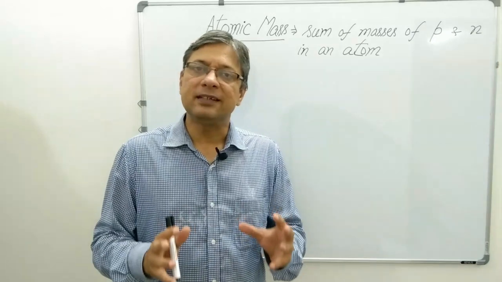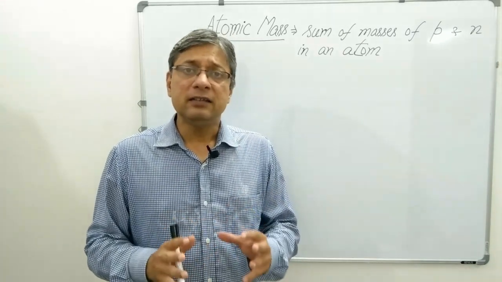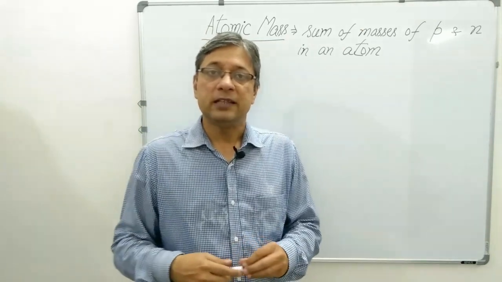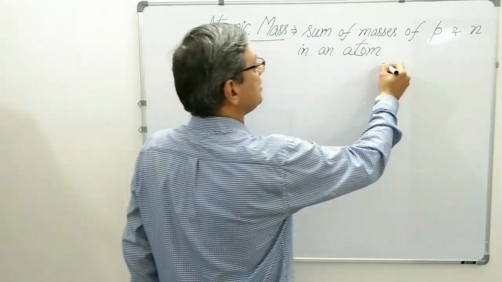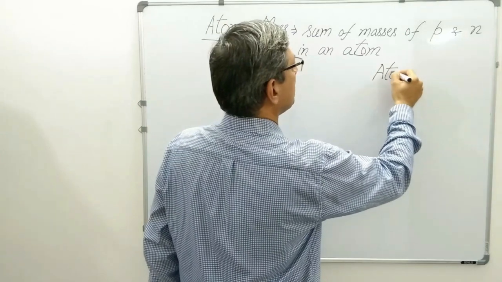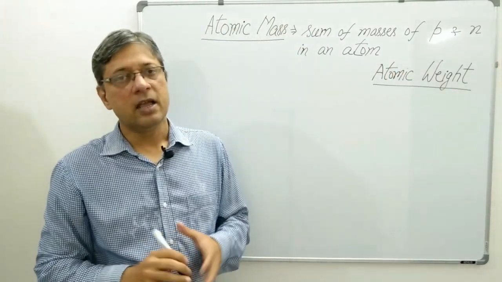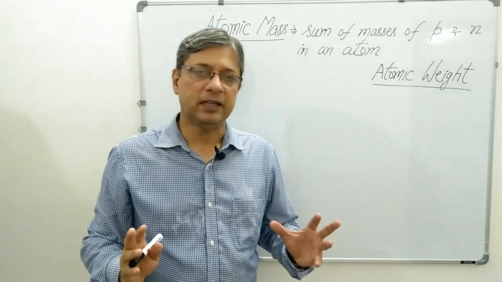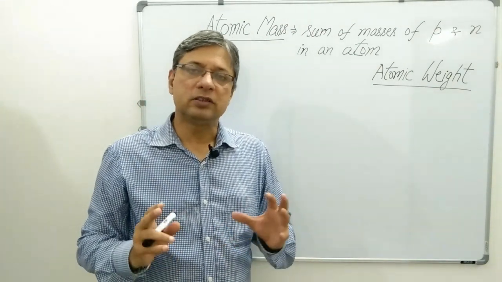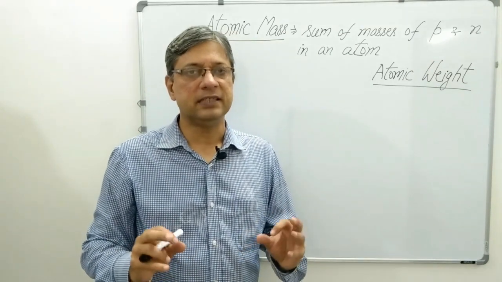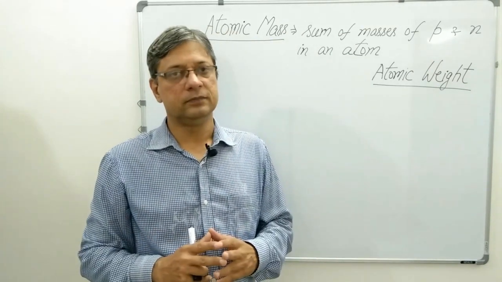While you will be studying atomic mass, another term will time and again come before you, that is atomic weight. Atomic weight and atomic mass basically mean the same thing. They are both the sum of masses of protons and neutrons present in an atom.